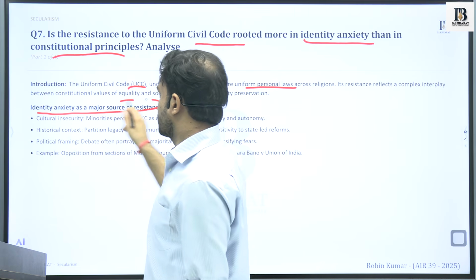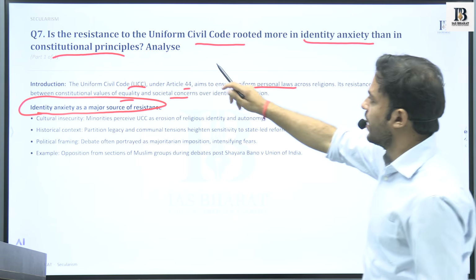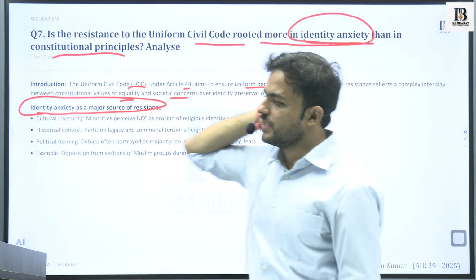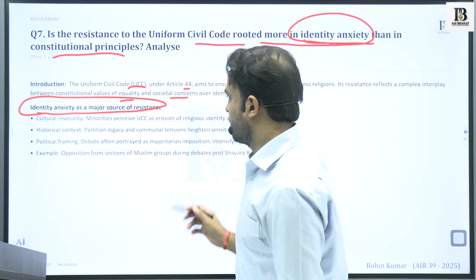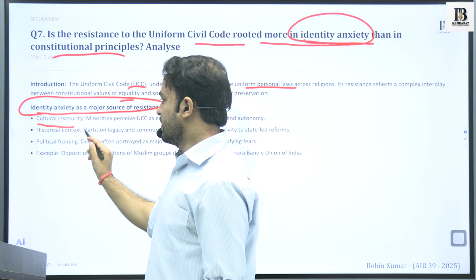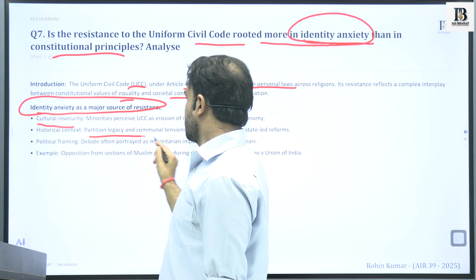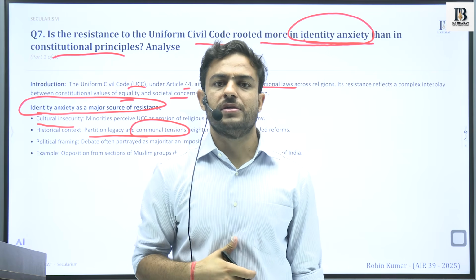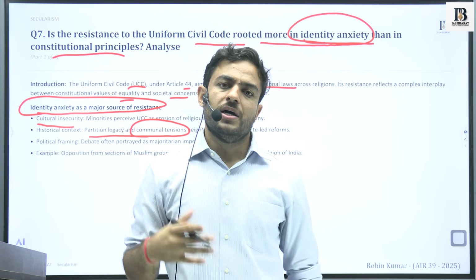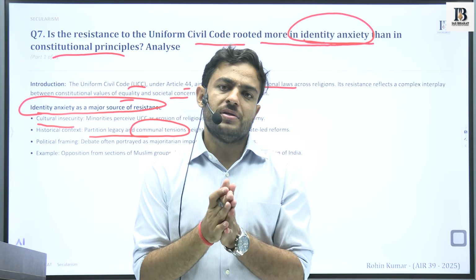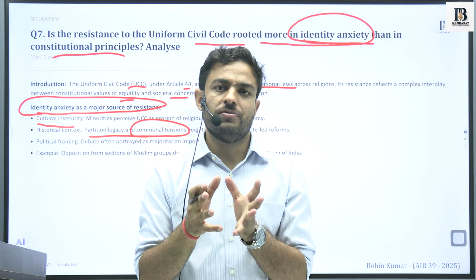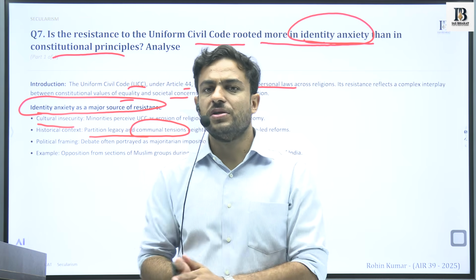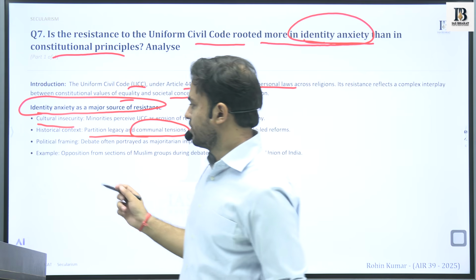Identity anxiety as a major source of resistance. So we will divide this question: how identity anxiety is acting as a resistance to bringing up UCC. It is bringing cultural insecurity and certain communal tensions. They have also amplified this fear within certain communities, that there can be turns where certain attitudes of majoritarianism might take place. So it is these insecurities within these cultural groups that exist.